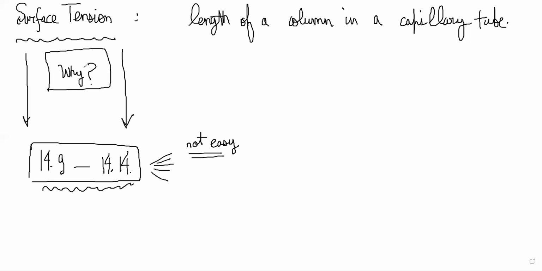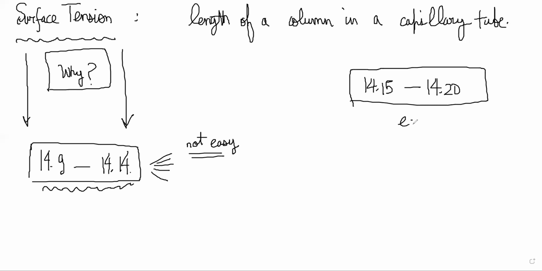After 14.14 onwards, beyond that, the viscosity part and all is easy. 14.15 till 14.20 in this chapter is easy. There's no issue there. Everything before this part, the elasticity stuff, was also easy. The surface tension and capillary tube stuff is the difficult portion, which you need to understand carefully. So let's read it once and then we'll do it.